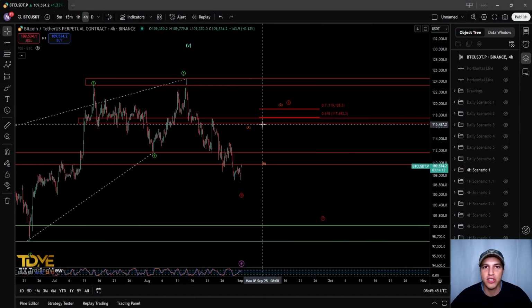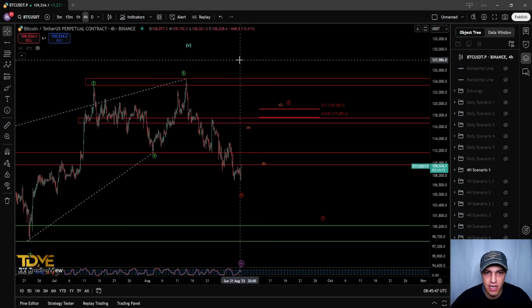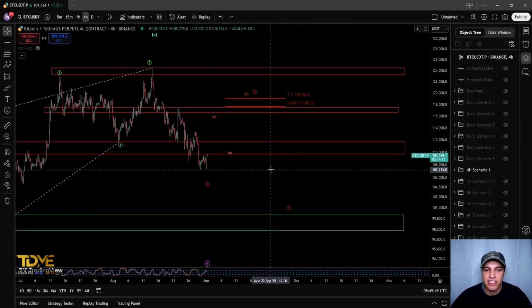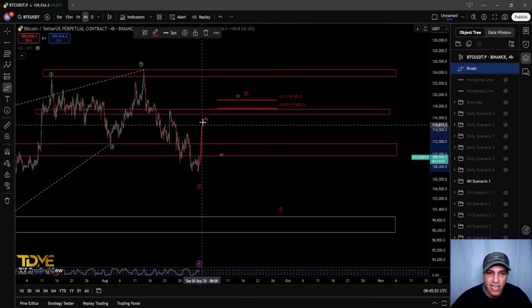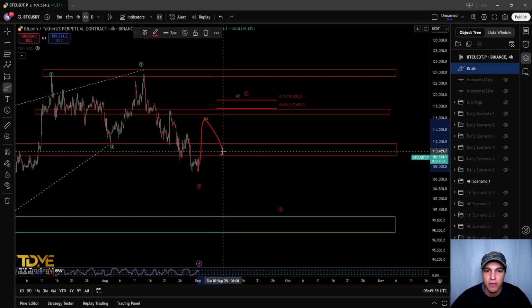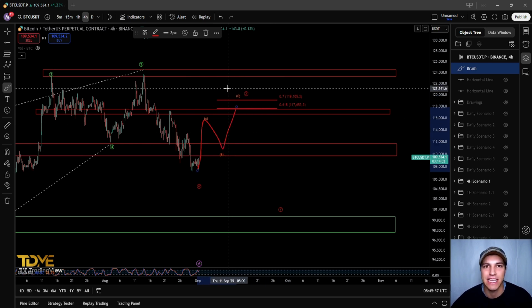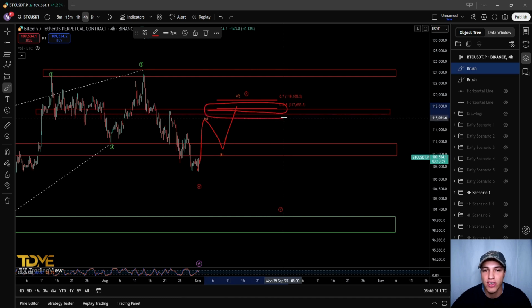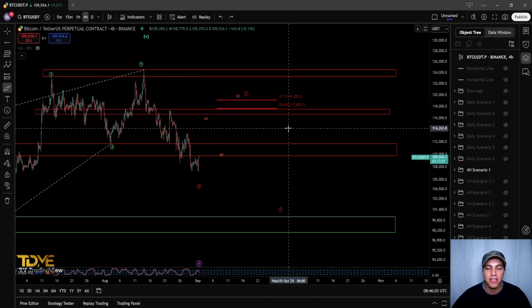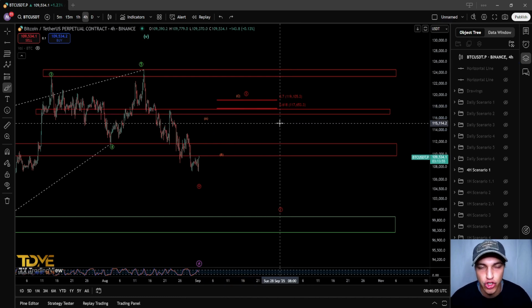Now, for trade possibilities on the 4-hourly time frame, we're going to look at this as our main scenario, right? We are looking at a break towards the upside, a retest of the support zone, and then coming into that area of resistance, filling this wave X, right? So where can we use this to trade?